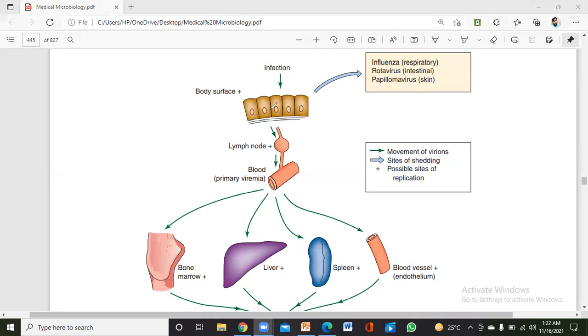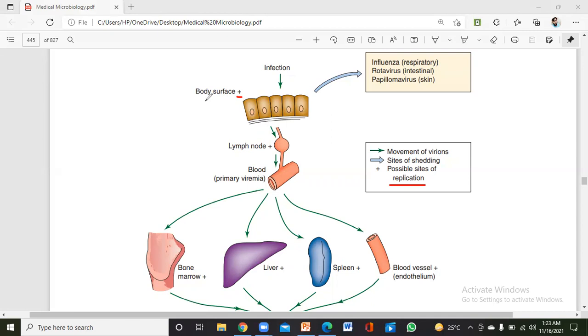So in case of the influenza virus, it breaches the epithelial cells of the respiratory tract and starts its replication and multiplication. This plus means the possible site for the replication. Mostly the influenza virus starts its replication here and causes infection here. So we witness cold-like symptoms, coughing, sneezing, and a little bit of fever.